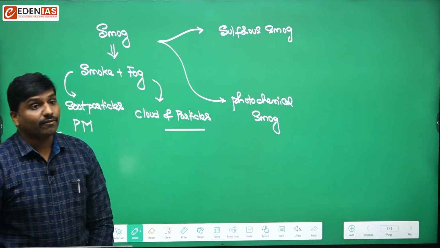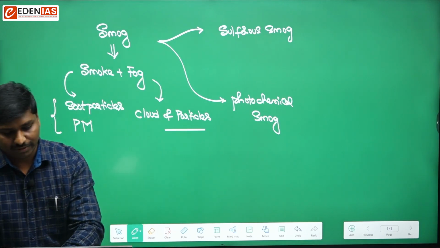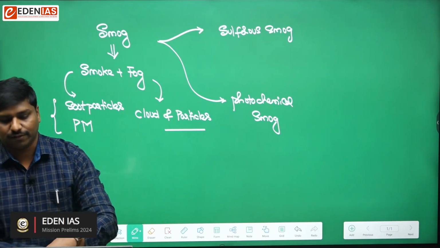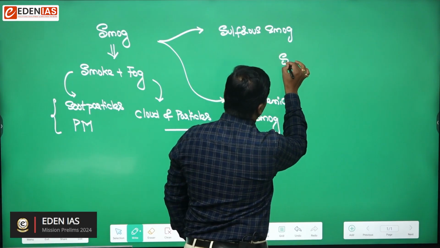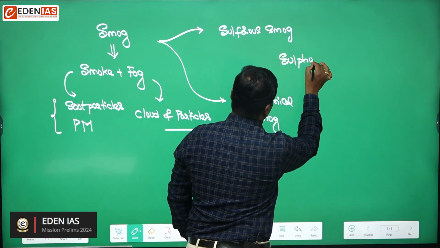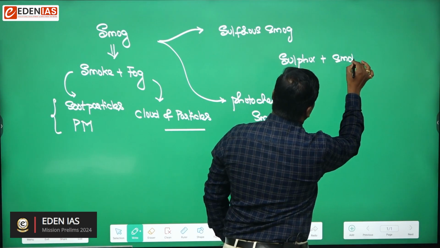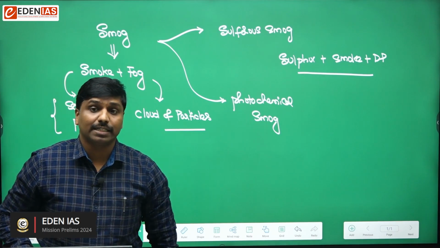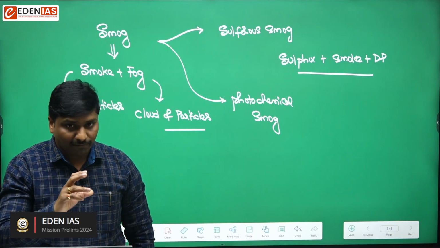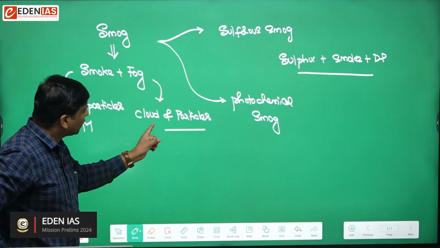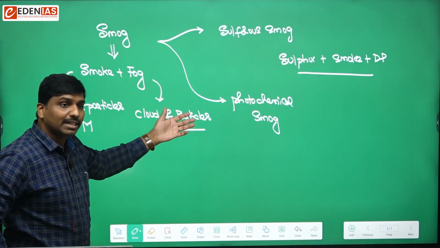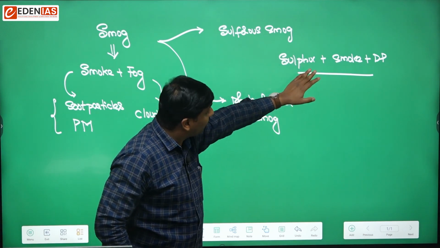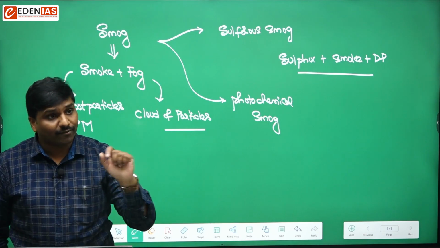So what is sulfurous smog? Now you try to understand. Sulfurous smog is a mixture of various things like sulfur. It is a mixture of sulfur plus smoke plus dust particles. So here we are saying cloud of particles. What are those particles? That will include sulfur plus dust particles, and smoke is common. So when sulfur is the constituent, that is known as sulfurous smog.